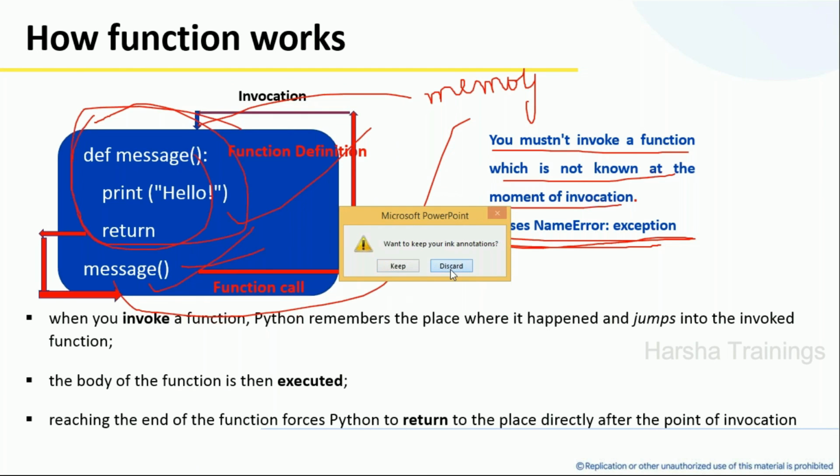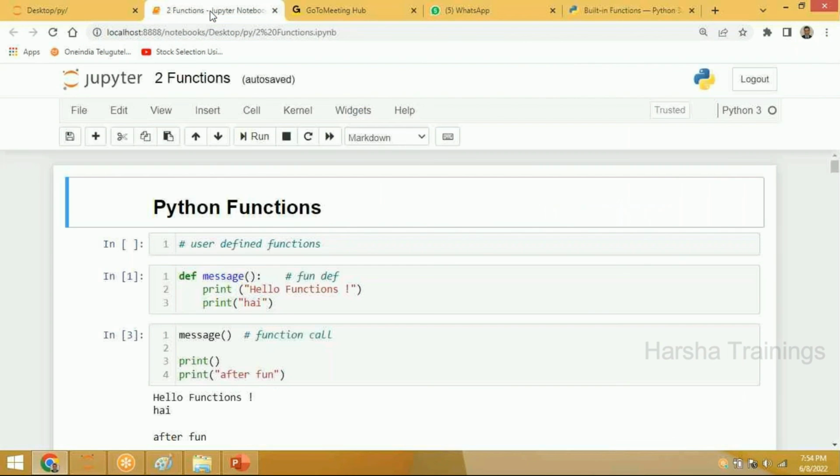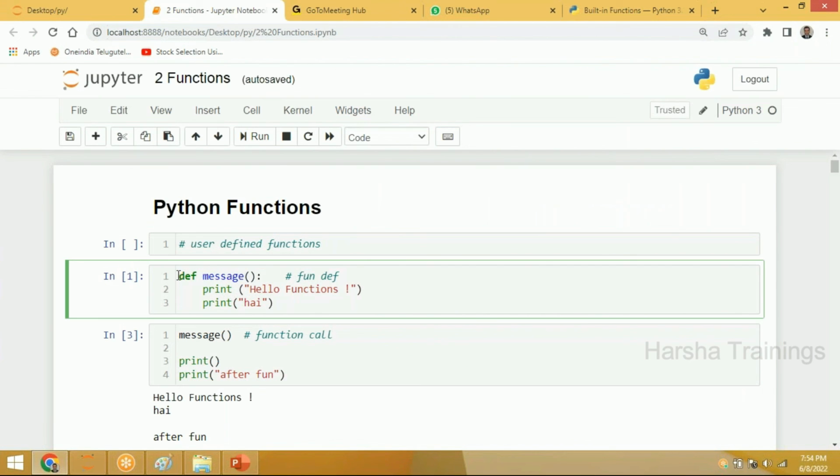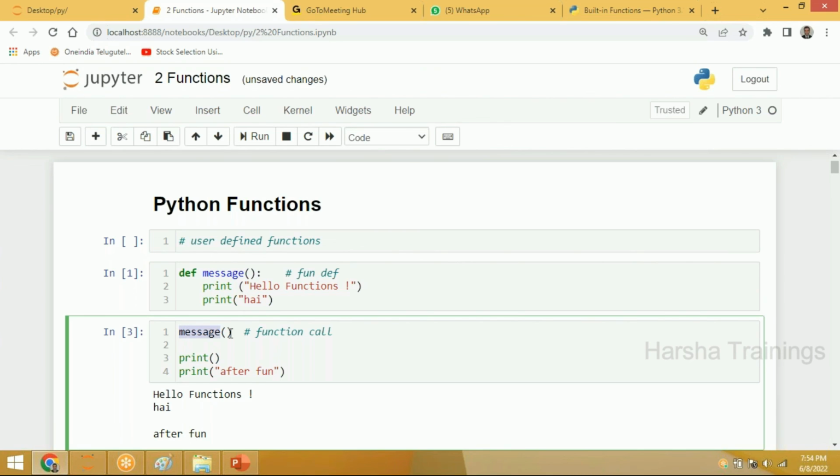Now let us discuss with some Jupyter examples. First example. Now look here. First of all, I am defining a function. My function name is message and I have two statements. I should run this first. It should be known to the memory, then only I can call it. Message, this is called a function call. Then call it. My job is done.